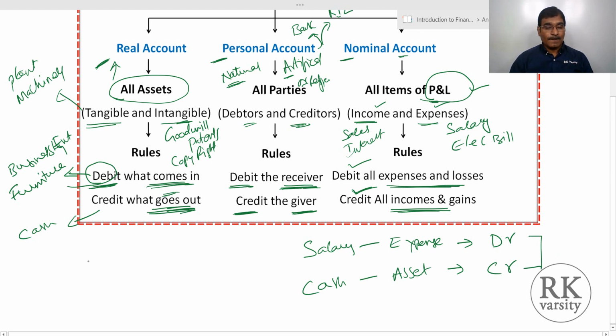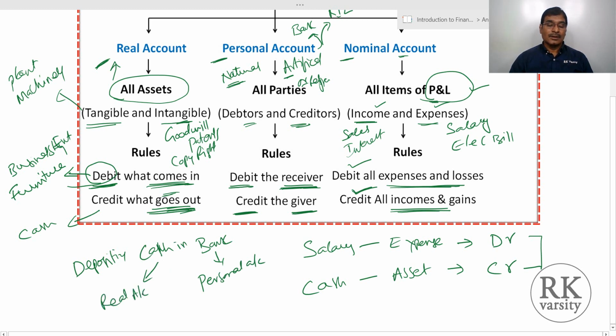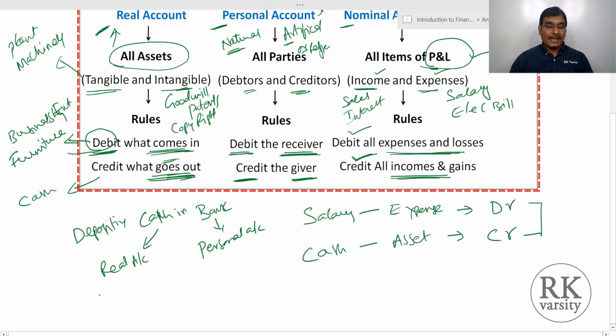And suppose you are depositing cash in the bank. The bank is your personal account and cash is your real account. So here what is happening? Cash is going out, am I right? Cash going out, what do we do? We write it on the right-hand side. The right-hand side is our credit.